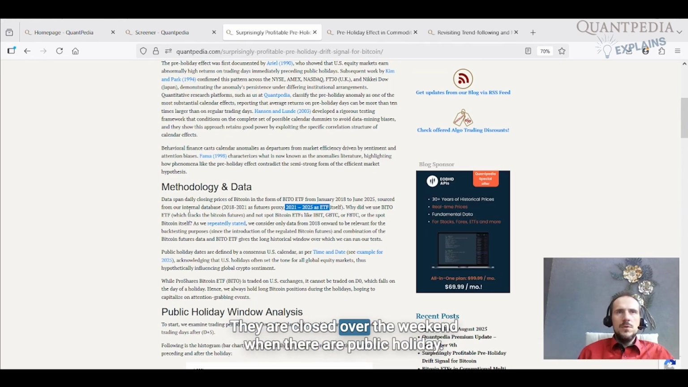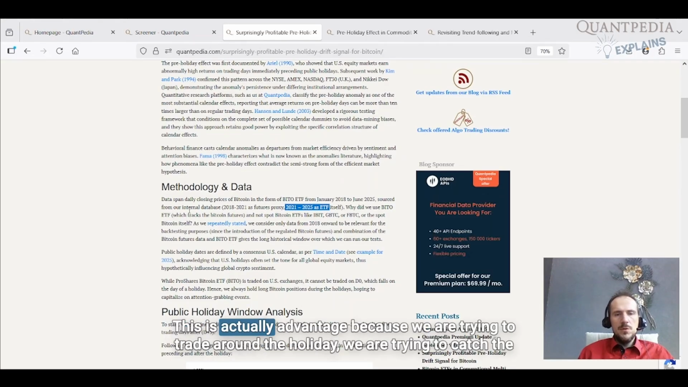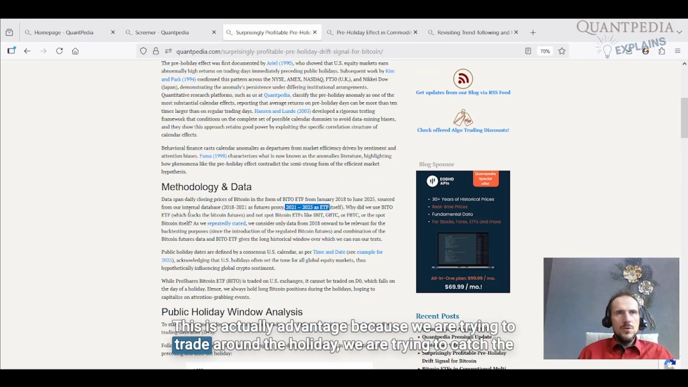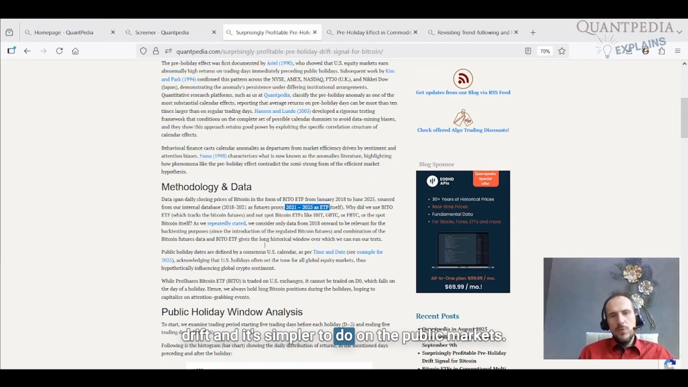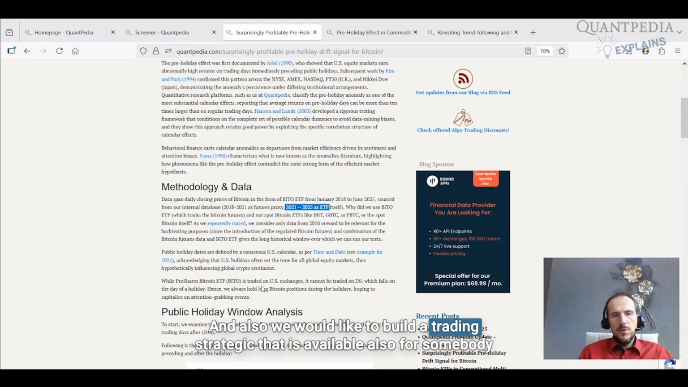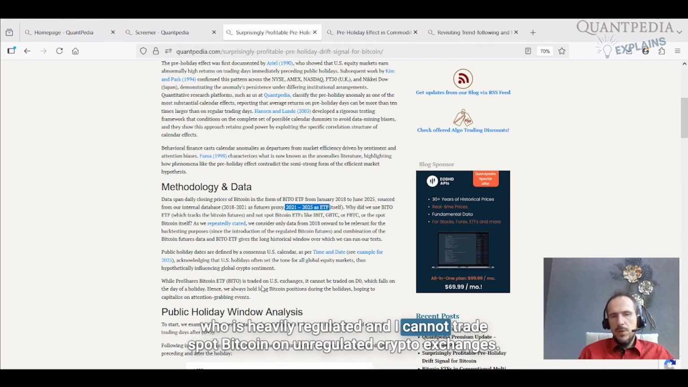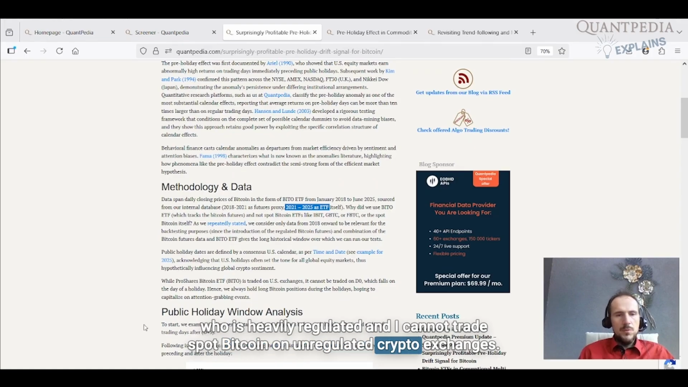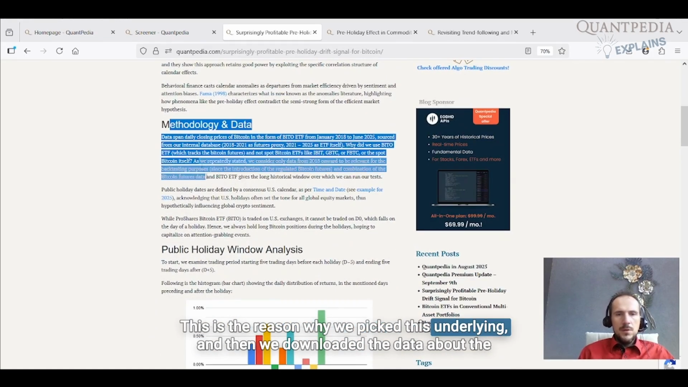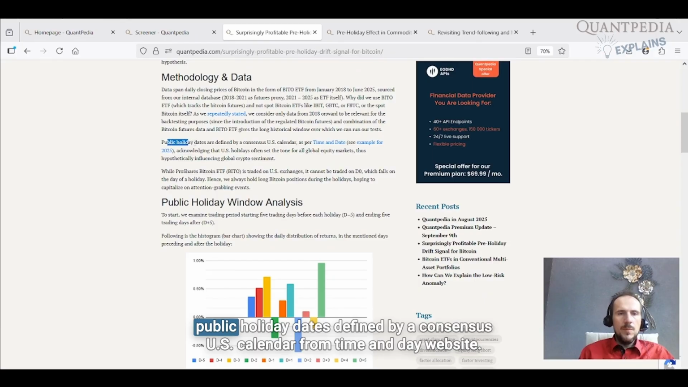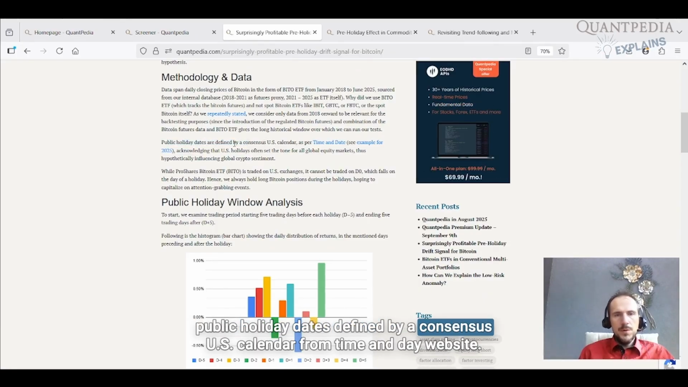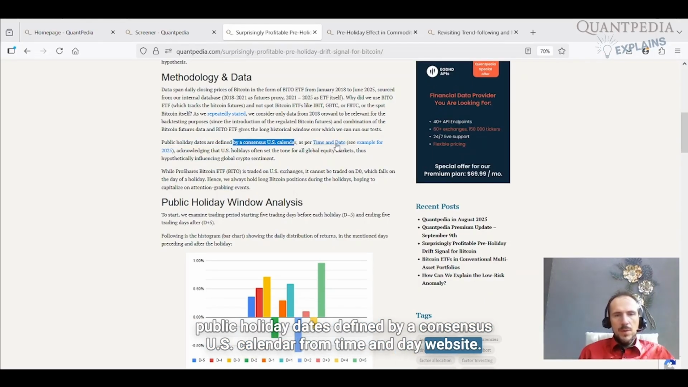They are closed over the weekend when there are public holidays, and this is not a disadvantage, this is actually an advantage, because we are trying to trade around the holiday, we are trying to catch the drift. It's simpler to do on the public markets, and also we would like to build a trading strategy that is available also for somebody who is heavily regulated and cannot trade spot Bitcoin on unregulated crypto exchanges. So this is the reason why we picked this underlying. And then we downloaded the data about the public holiday dates defined by the consensus US calendar from the Time and Date website. That was simple.